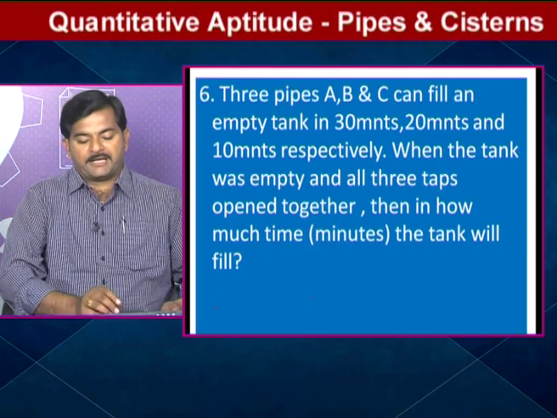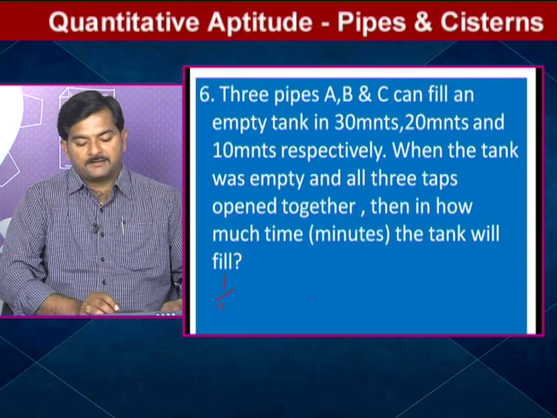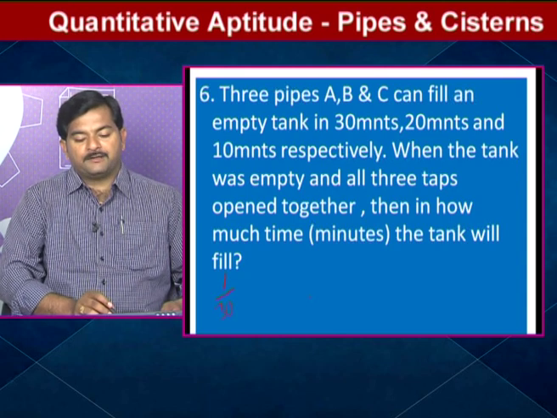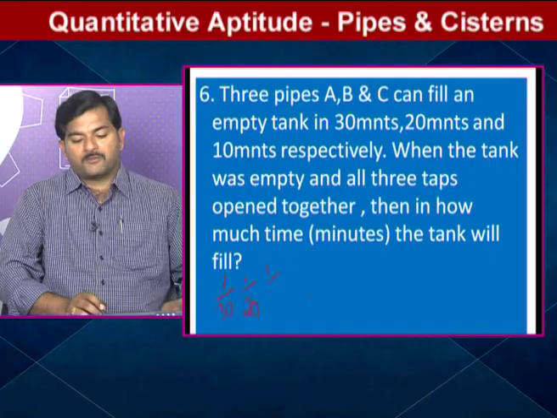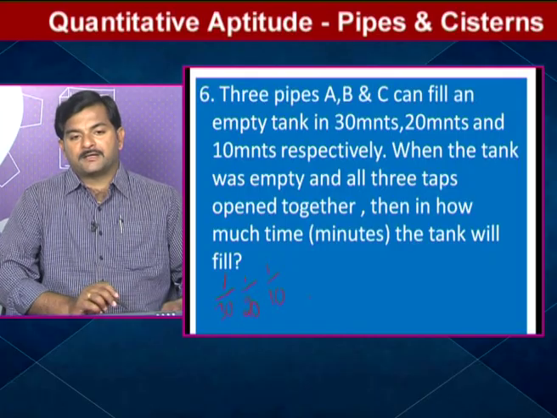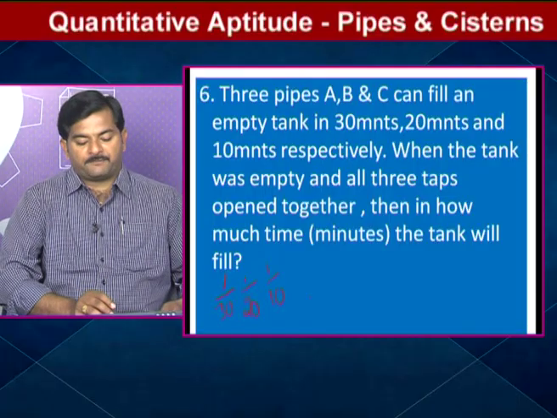That's why type 1: pipe A's 1 minute work is 1/30, pipe B's 1 minute work is 1/20, and pipe C's 1 minute work is 1/10. A pipe 1 minute work, B pipe 1 minute work, C pipe 1 minute work.